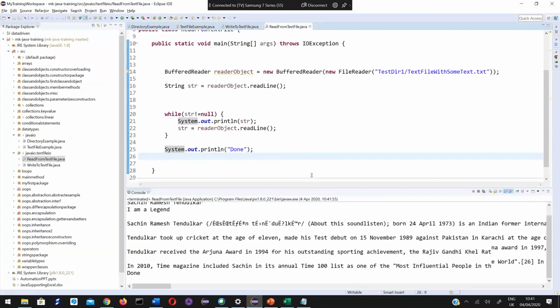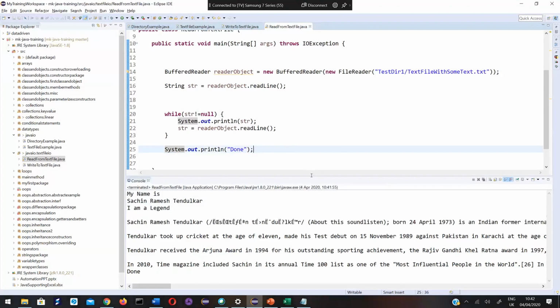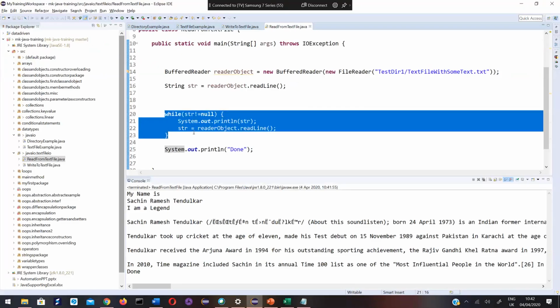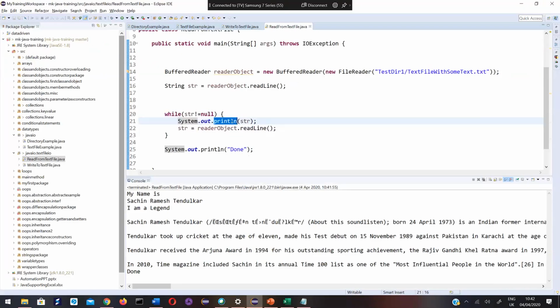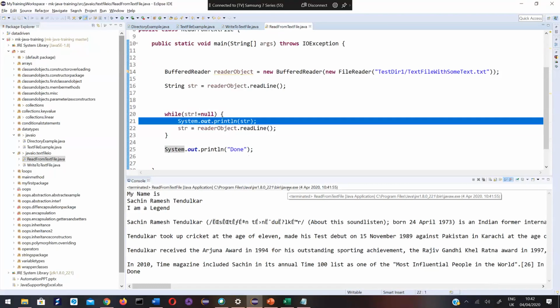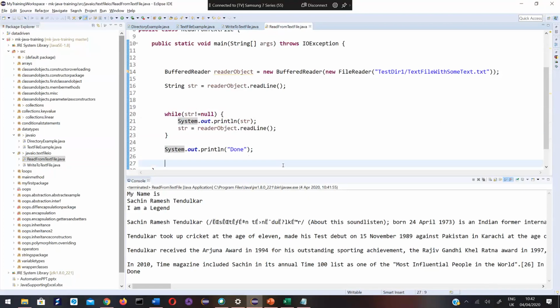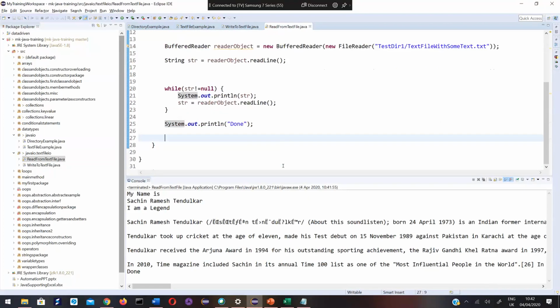That's using a while loop. We read one line at a time present in this file. If there are 1000 lines, this while loop gets executed 1000 times. Each time it prints that particular line which is being read, then it reads the next line. So this is how we read data present in a file.